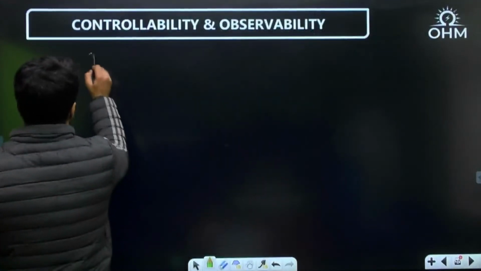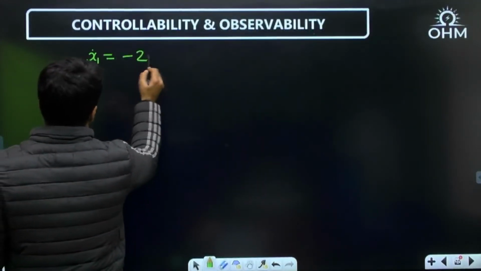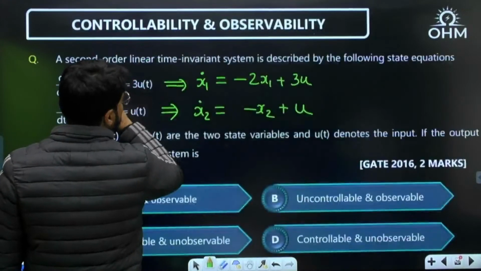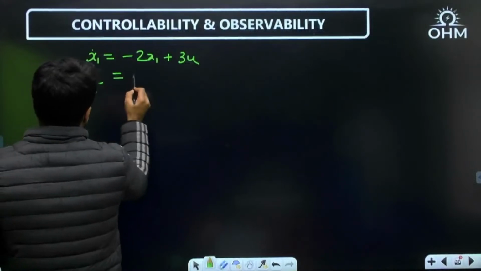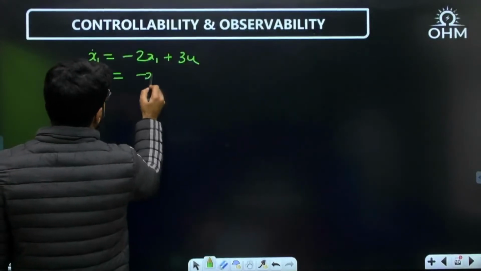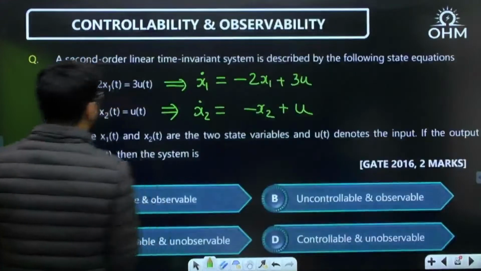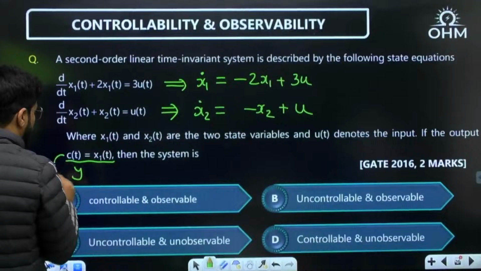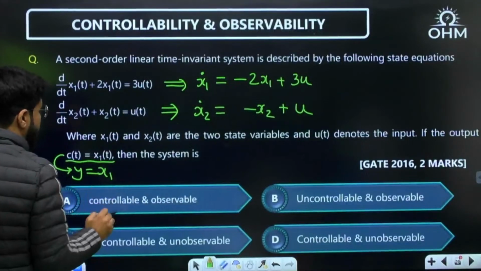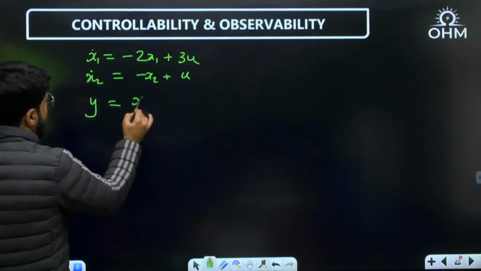Let me rewrite this equation: x1 dot is minus 2x1 plus 3u and x2 dot is equal to minus x2 plus u. Also, what is the output equation? Let me simply call the output y. So y equal to only x1.